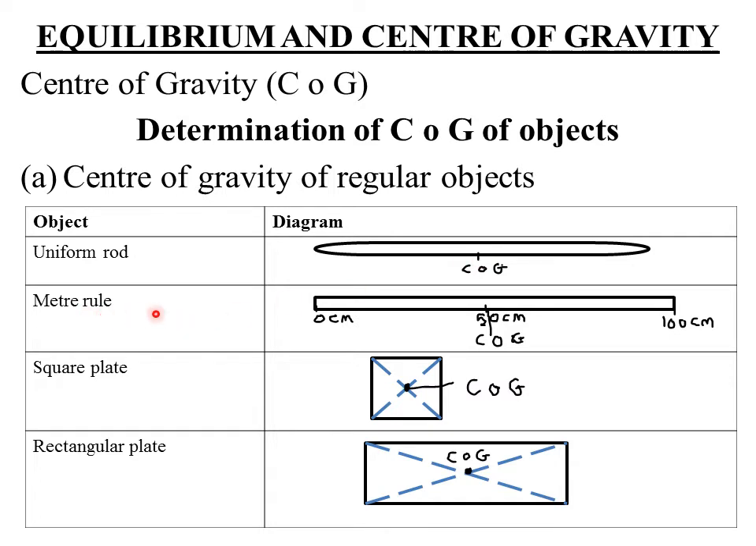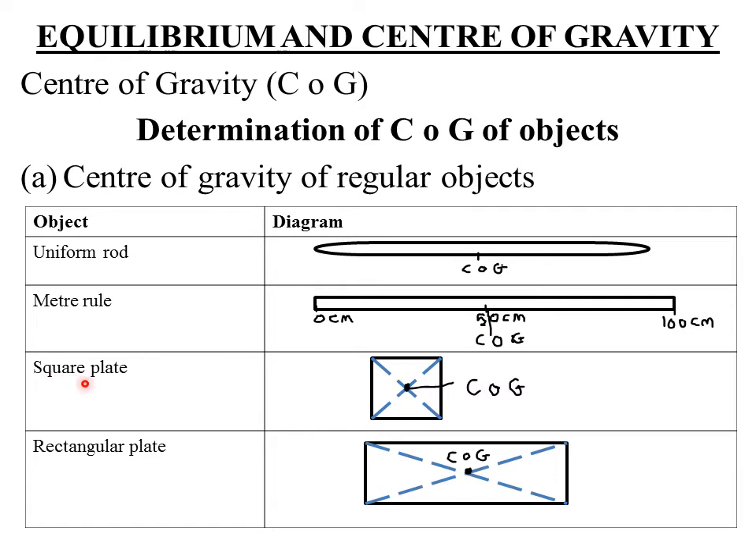Then for the case of a meter rule, remember we said that it runs from the 0 centimeter mark up to the 100 centimeter mark, because the total length is 1 meter. So for a meter rule, you also balance it, then the center of gravity will be at the 50 centimeter mark. Why? Because the meter rule is 100 centimeters, so the center, that is 100 centimeters divided by 2, is 50 centimeters. So the position of center of gravity for a meter rule will always be at the 50 centimeter mark, that is after balancing it.